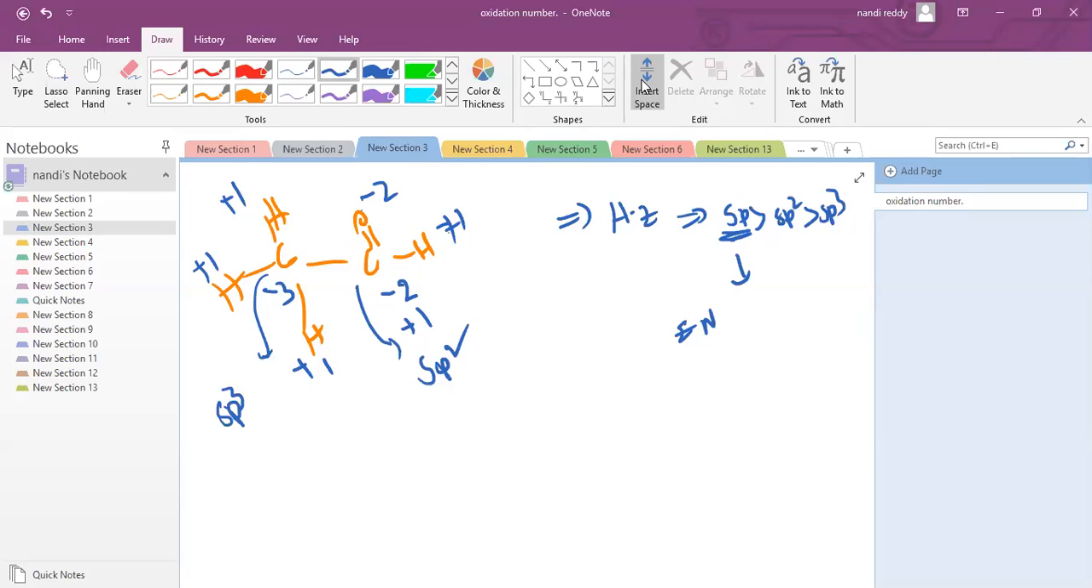Minus 3, how are we getting? Because of 3 hydrogens plus 1. If these 3 are plus 1, then carbon should be minus 3 only.